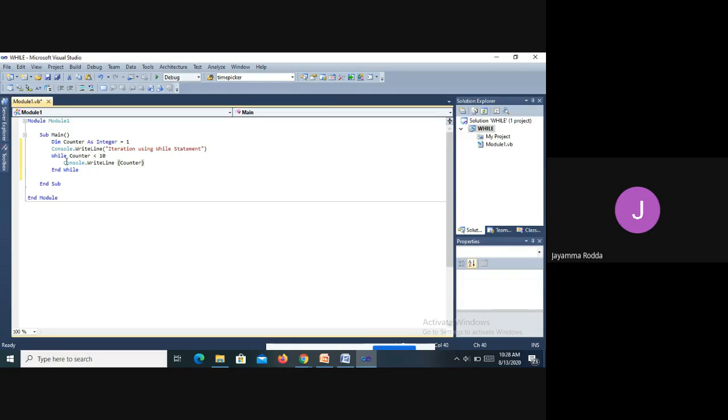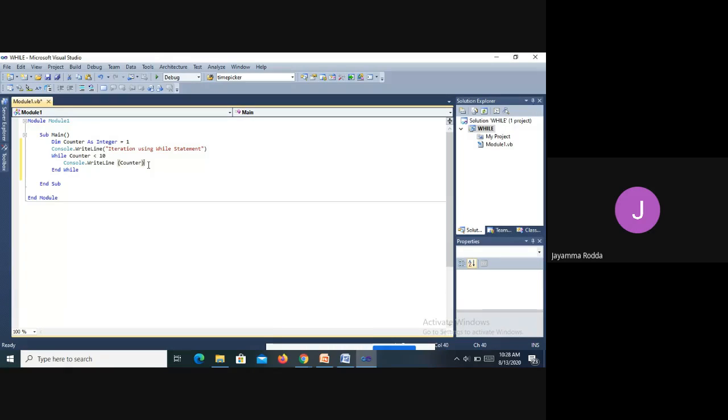Then I have given the condition using the while condition, counter less than 10, and then I'm writing an output statement, Console.WriteLine(counter). So what does the counter do? When I wrote counter here, this output statement will print whatever value is there in the counter. So I've given a value, I've given a condition, and I'm giving an output statement.